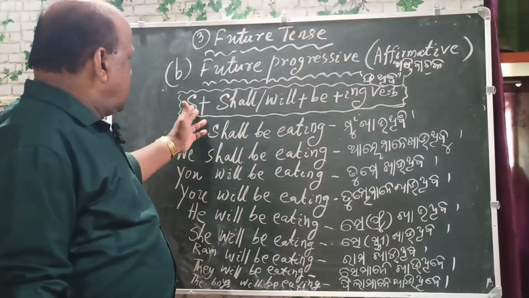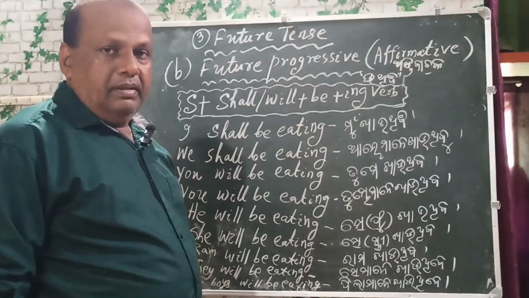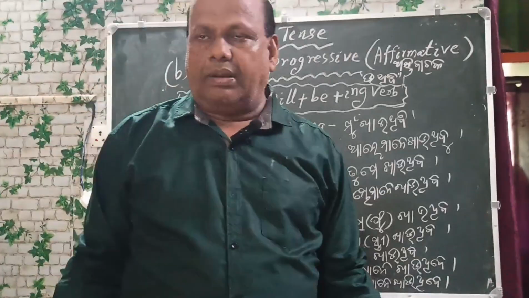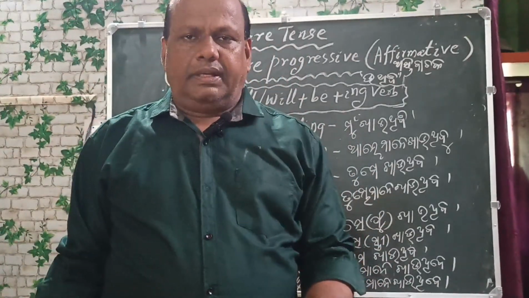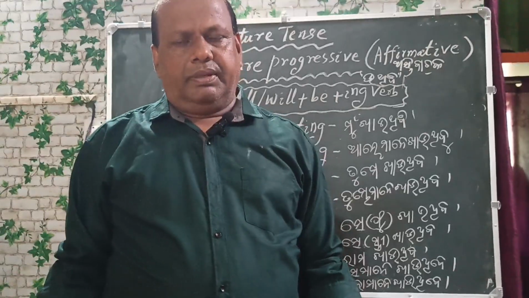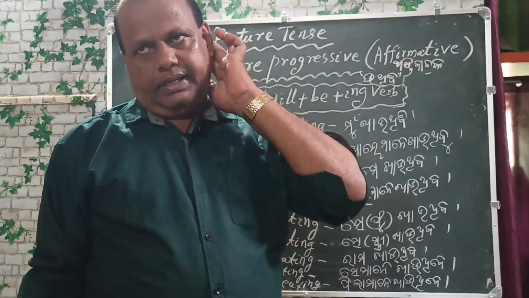Now you see: subject plus shall or will plus be plus ing. I shall be eating. We shall be eating. You will be eating. He will be eating. She will be eating. They will be eating. Ram will be eating. The boys will be eating.